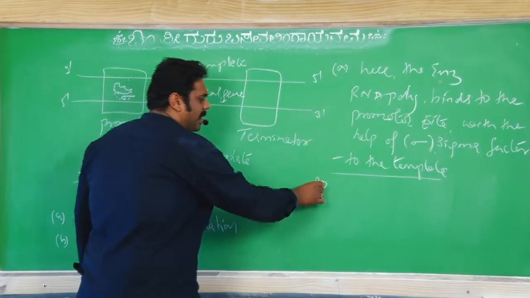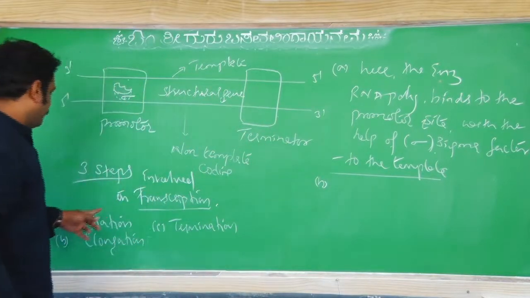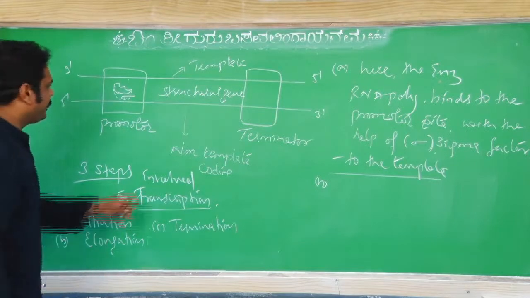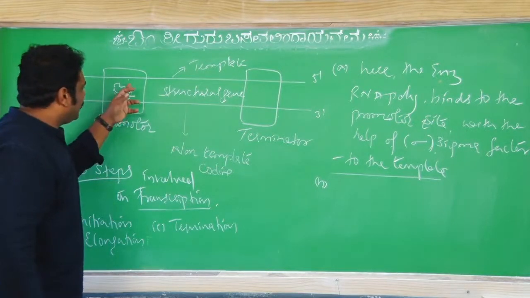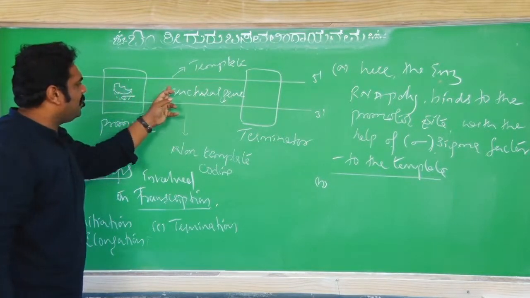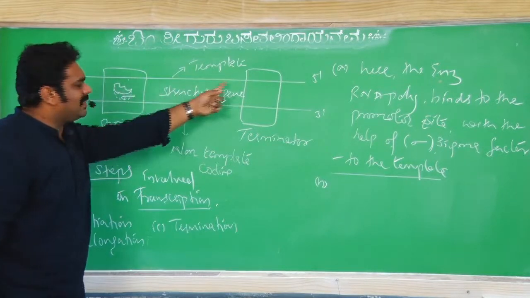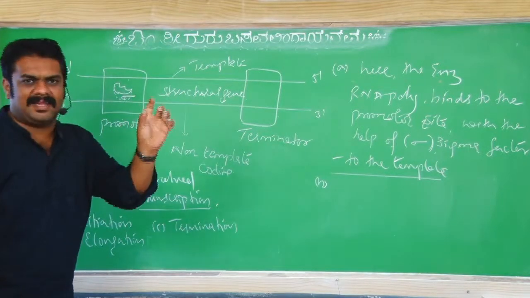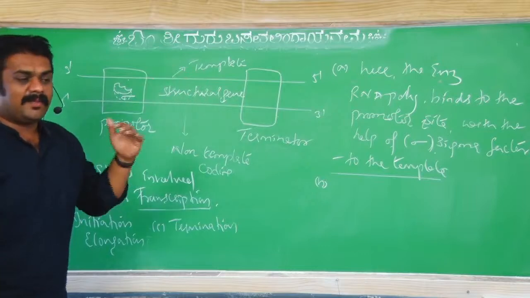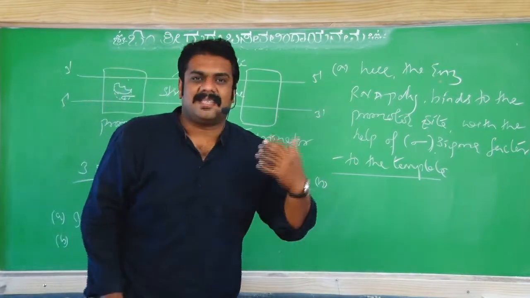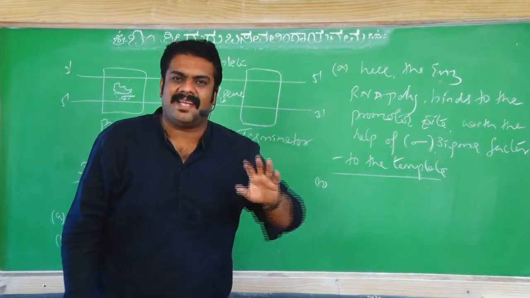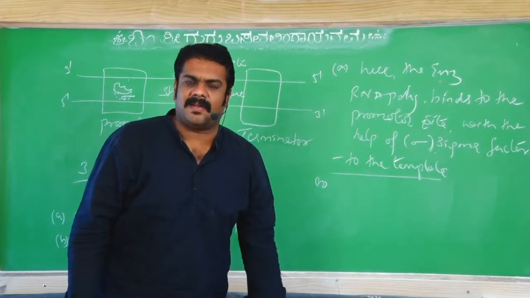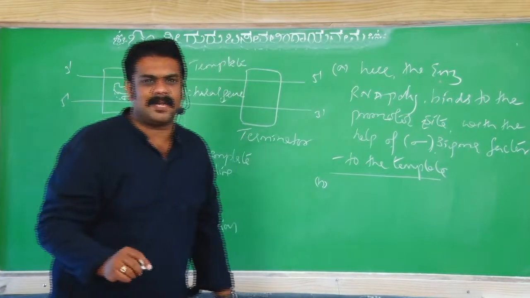Next, B, elongation. You will add the RNA nucleotides along the length of this DNA. You keep on adding the RNA nucleotides along the length of the DNA, because transcription is the synthesis of mRNA from the DNA chain. Synthesis of mRNA from the DNA chain is called transcription.